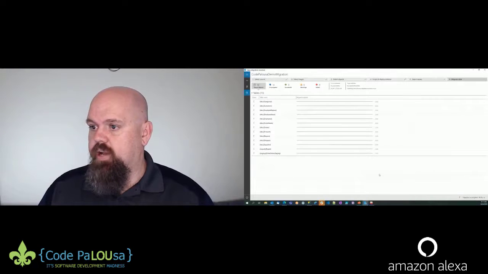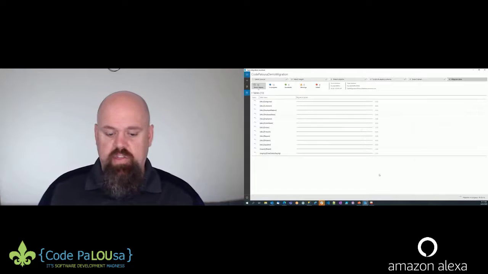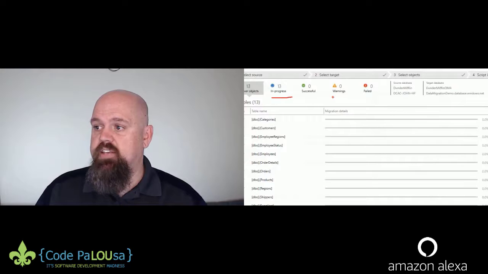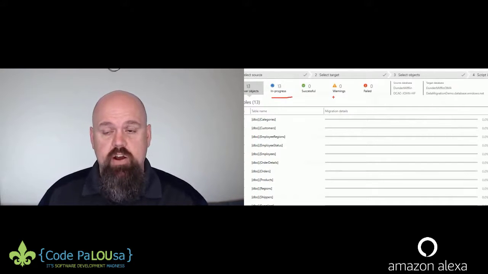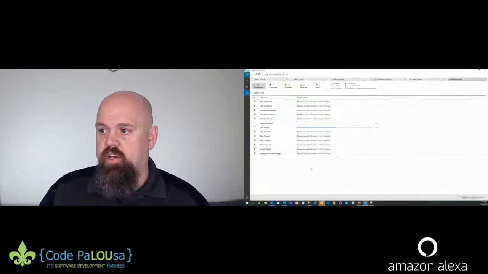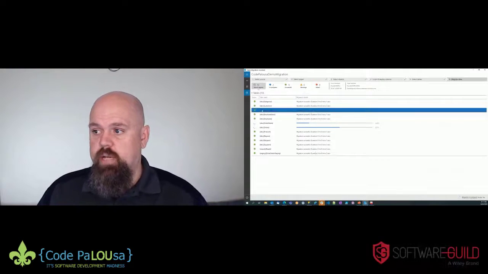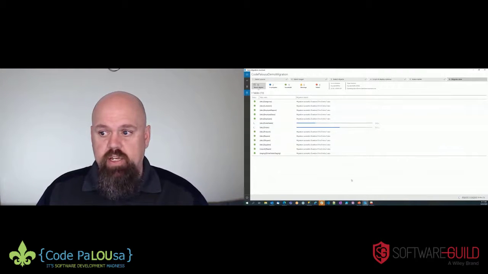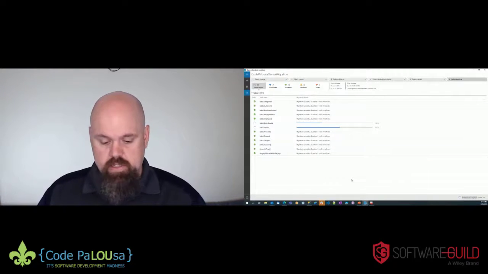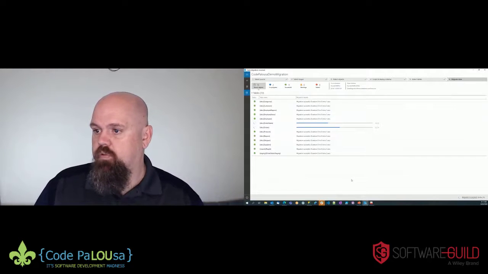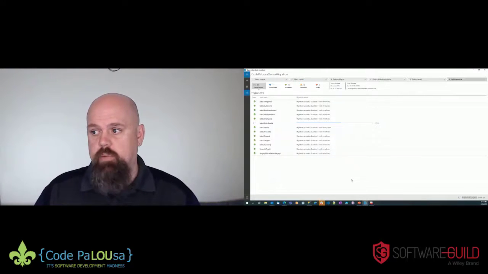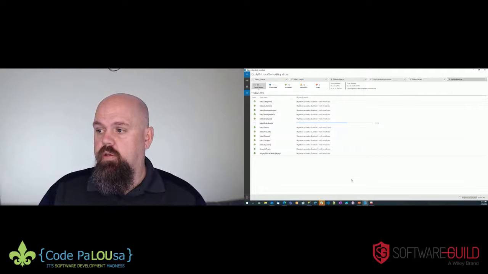Thankfully, if I click Start Data Migration, we can see I've got 13 tables to migrate. It hasn't done anything yet, but I do have a small dashboard here to quickly see how things are moving. And you can see that the smaller tables are already done. We've already got green checkboxes. This order details was at 1.2 million. So it's moving. It's at 25%. And this took about 45 seconds last time I checked. So that orders table is done. Right now it's only processing the order details table. And pretty soon it should finish.